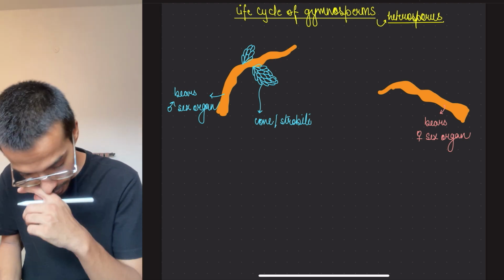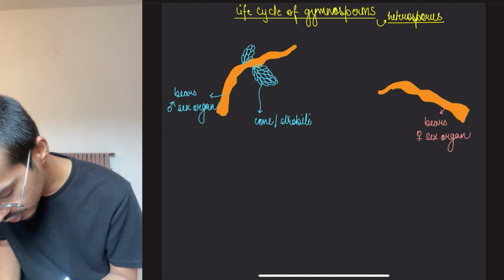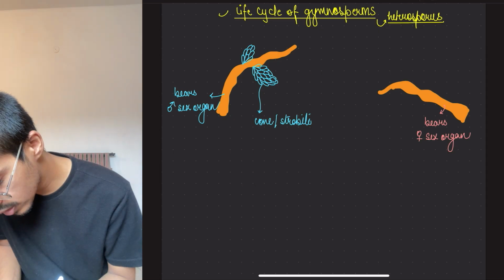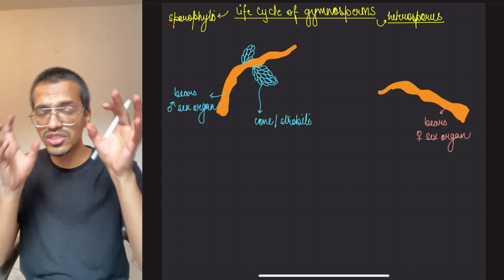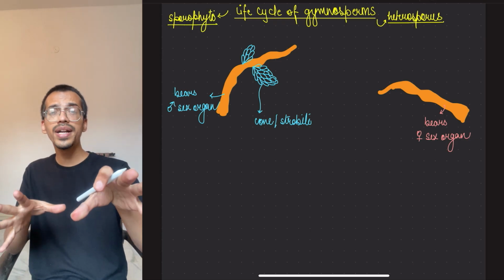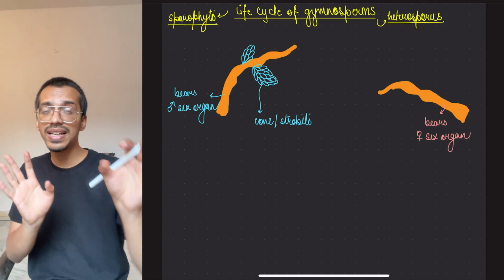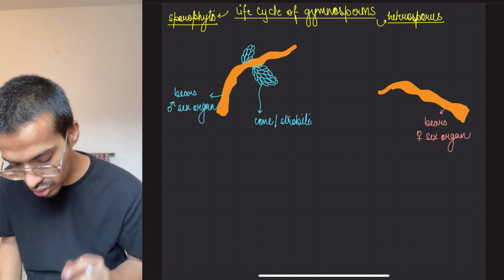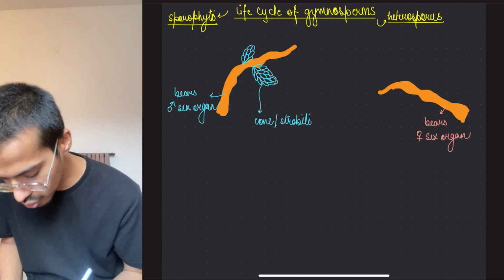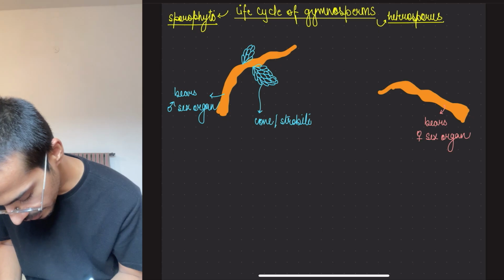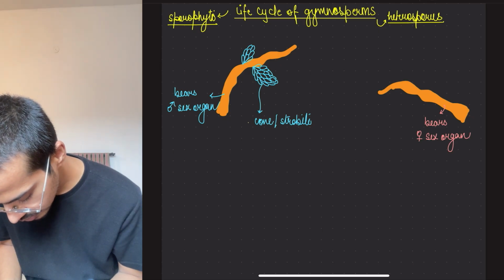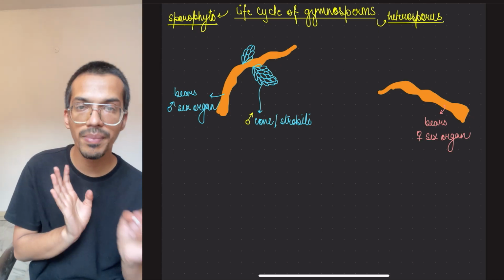Okay, and one thing which I forgot to write over here: gymnosperm life cycle is what? Sporophytic, means their main plant body is what? Sporophytic. And in gymnosperms the gametophyte is very less. Okay, very less. So this is strobili. Since it is a male, so we call it what? Male cone or male strobili.